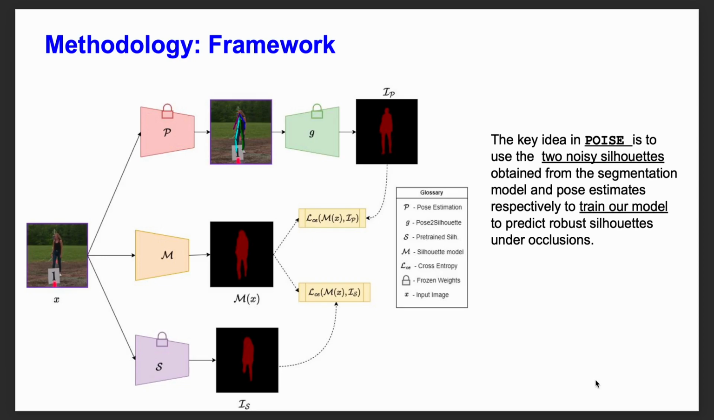Note that these silhouettes offer complementary information. While IS does not handle occlusion, it preserves the body shape. IP handles occlusions, but it does not preserve the body shape. The model under training, M, is trained to minimize a loss function that agrees with both IS and IP, and in that way M learns to predict silhouettes that handle occlusions as well as predict body shapes.